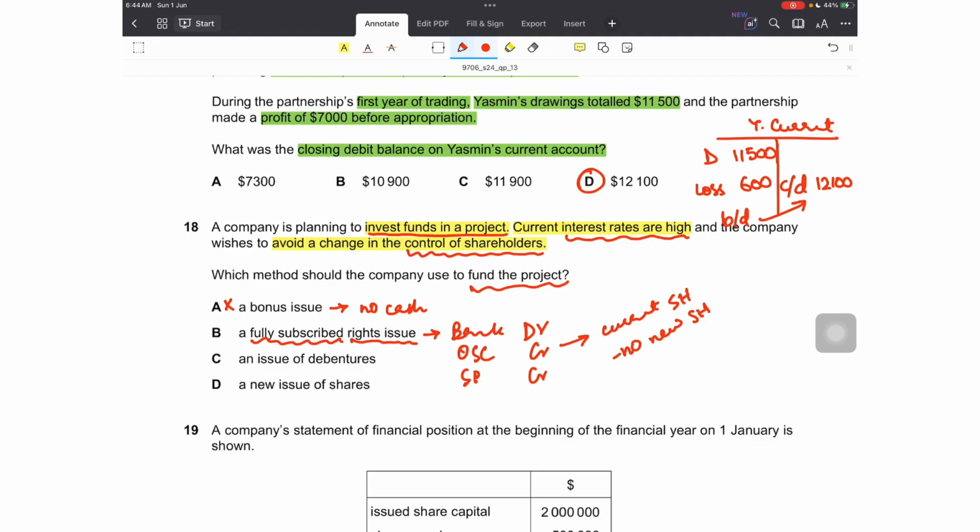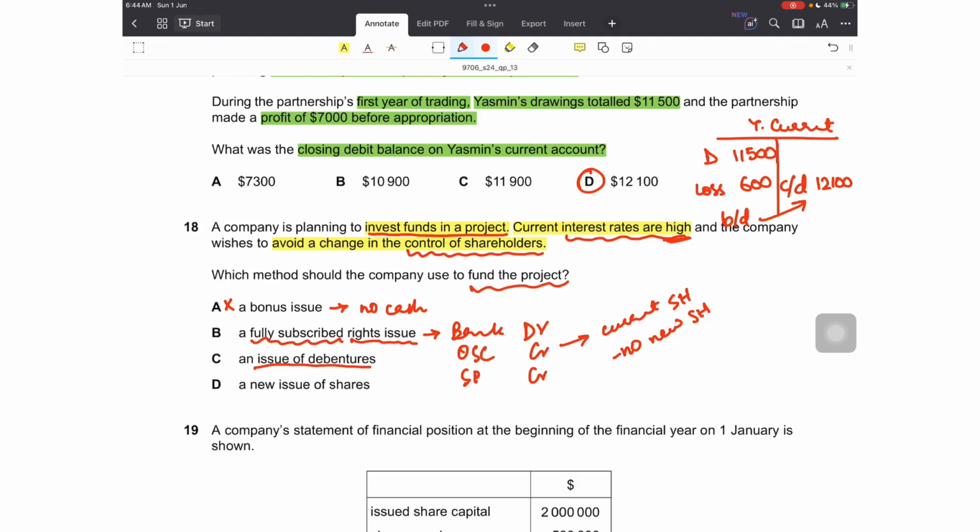So this will fulfill the condition that the company won't lose. There is no dilution of ownership if rights issues are issued. Moreover, there is no interest on rights issues. There is no interest on return to the shareholders. We pay dividends, but only when the business thinks it is able to pay the dividends. Let's have a look at option C and D as well.